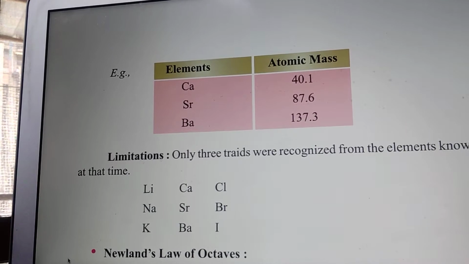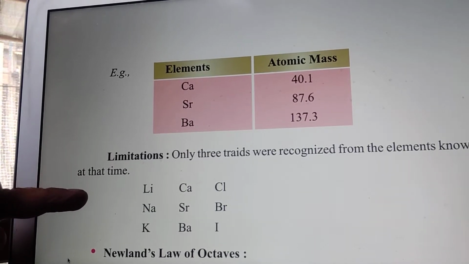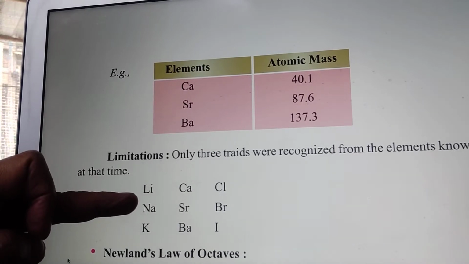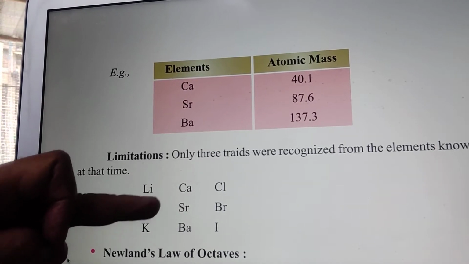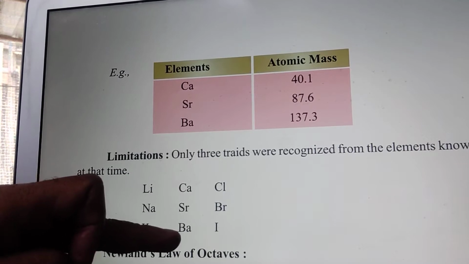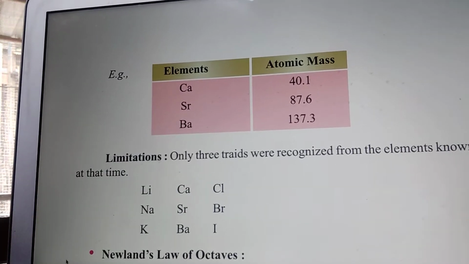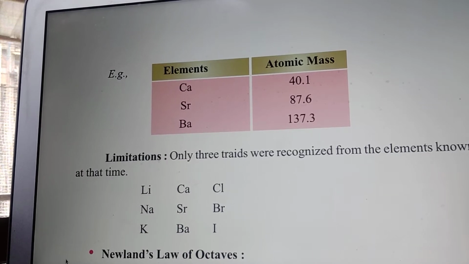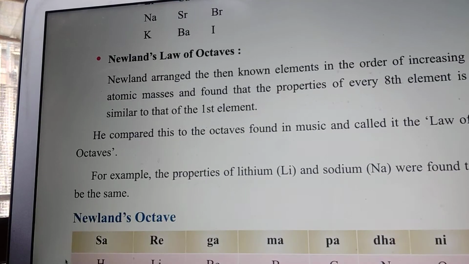But actually, Dobereiner's triads have limitations. Only three triads were recognized from the elements known at that time. At that time, the number of elements was below 60. So lithium, sodium, potassium was one triad, calcium, strontium, barium another triad, and chlorine, bromine and iodine another triad. But he could not classify them further in triad form. So this classification was not accepted by all the scientists.